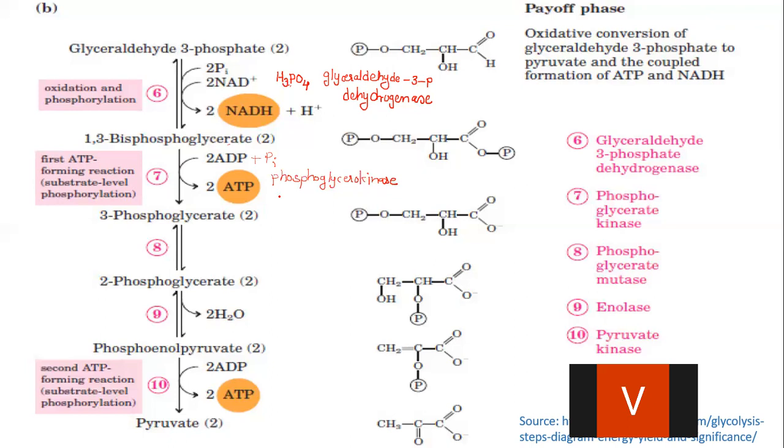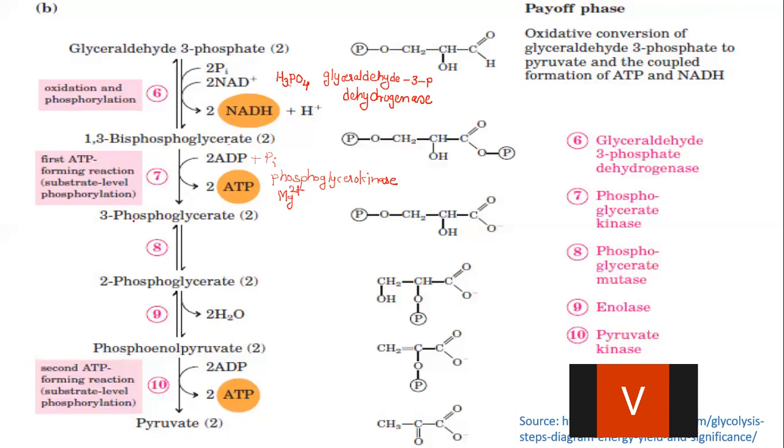And as we know, phosphoglycerate kinase or all the kinases require Mg2 plus for their action. So here also there is requirement of Mg2 plus for the completion of the reaction. So here this phosphoglycerate kinase carries out conversion of 1,3-bisphosphoglycerate to 3-phosphoglycerate, and this is the first step which is forming ATP in the glycolytic pathway.